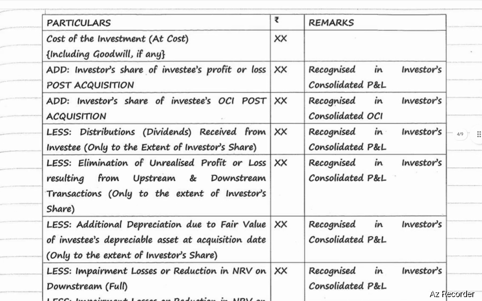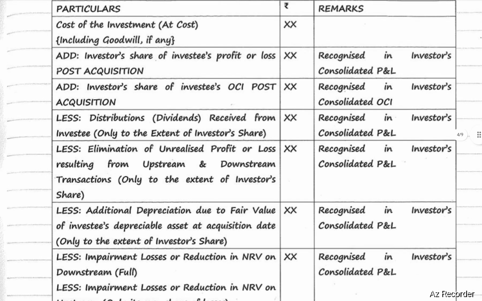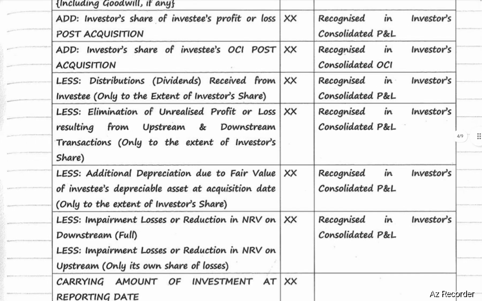Cost of investment should be recognized at cost, including goodwill if any. Add investor share of investee's profit or loss post acquisition. It will be recognized in investor's consolidated P&L. Add investor share of investee's other comprehensive income post acquisition. It will be recognized in investor's consolidated OCI, less distributions, that is dividends received from investee only to the extent